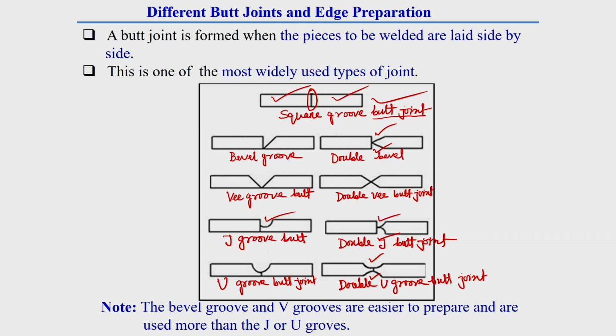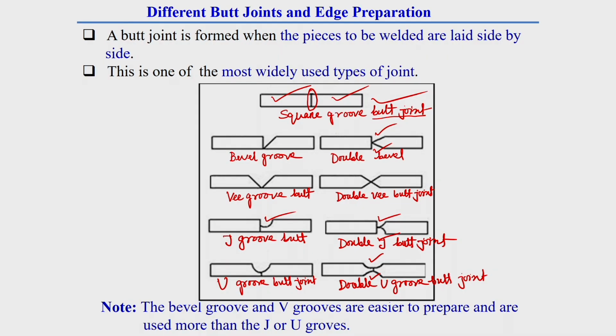So if we make edge preparation properly for a particular joining process, we can get better quality of welding, both in terms of strength as well as life of the structure. This edge preparation is done for better accessibility of filler material and electrode. Now here one thing we can see, single types of edge preparation means single bevel groove, single V groove, single J groove, single U groove.